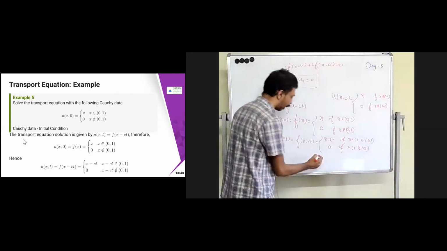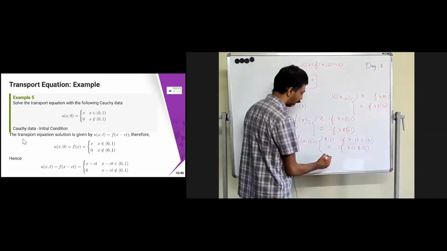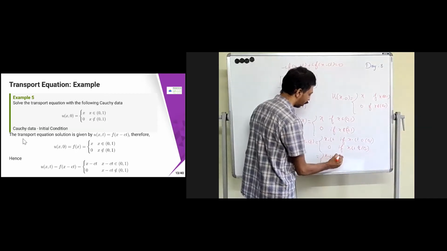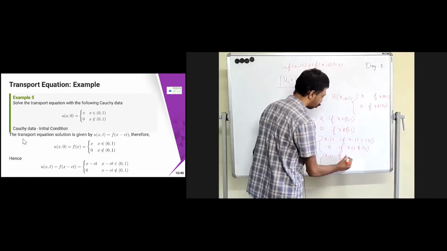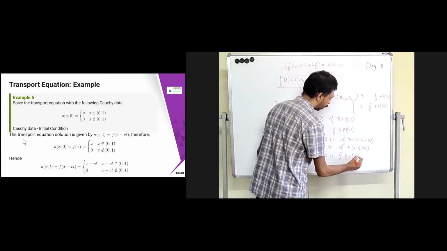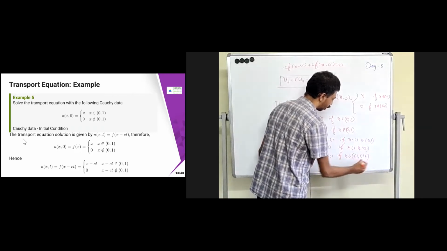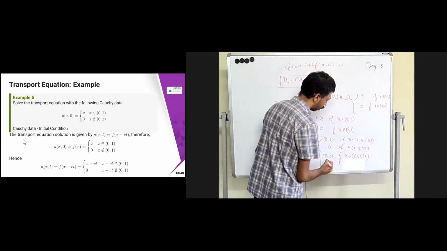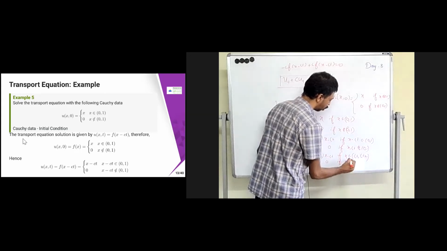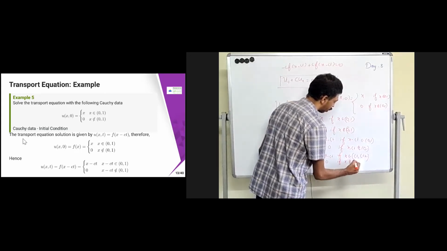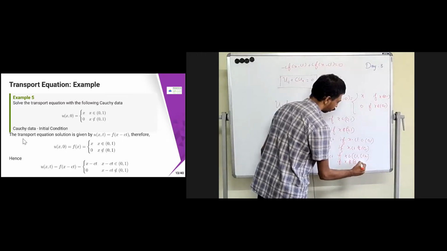So I can rewrite this as x minus ct if x belongs to (ct, ct plus 1), or 0 if x does not belong to (ct, ct plus 1).